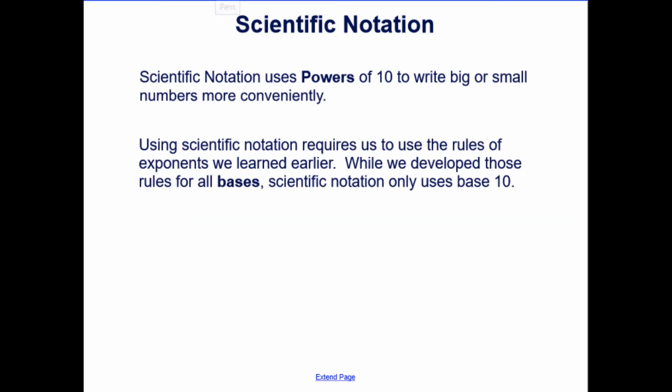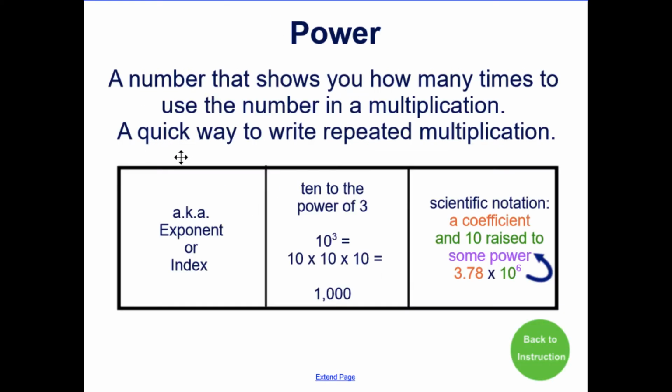Scientific notation uses powers of 10 to write the big or small numbers more conveniently. Now remember, a power is a number that shows you how many times to use the number in multiplication. It's a quick way to write the repeated multiplication. So two different words you might be more familiar with are exponents or index. So for example, 10 to the power of 3. You have a 3 means it's going to multiply 3 times, and it's going to be a key role in our scientific notation.